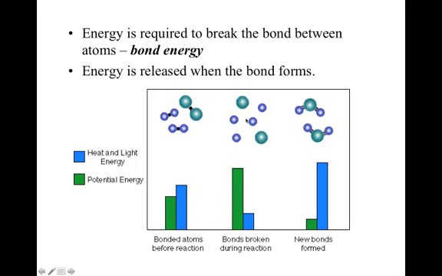And when these things go back together, let's say for example this was oxygen and hydrogen atoms, they will reform water. And if you think about what a hydrogen explosion looks like, if you ever saw real footage of the Hindenburg, when those bonds reform, we do have a lot of heat and light energy given off. Hence, notice that this blue bar is so much bigger now. All the potential energy that we had from these atoms being separate is now being converted to heat and light energy.